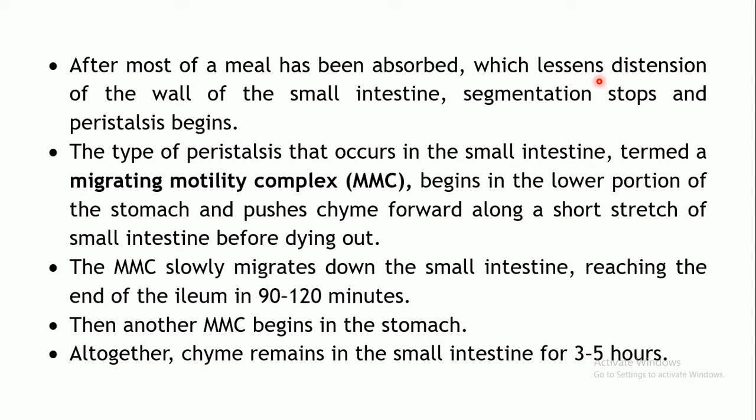The stretching of the walls of the small intestine will decrease. As a result of this decreased distension, the segmentation process will stop and peristalsis will begin.